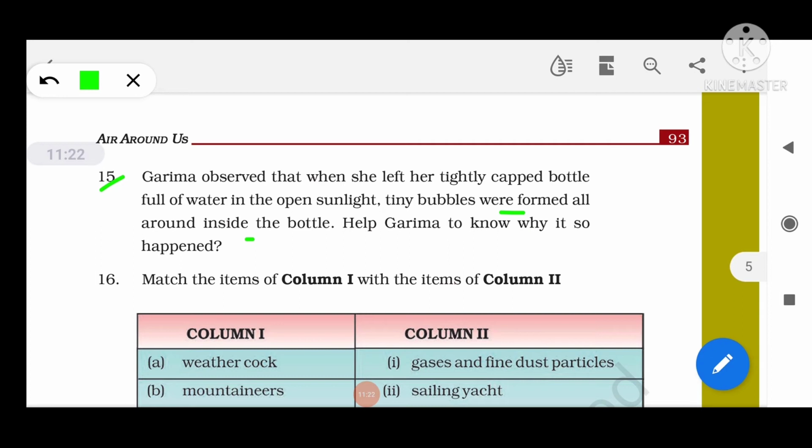Help Garima to know why this happened. When air is dissolved in water, it escapes in the form of tiny bubbles due to heat from the sunlight. So tiny bubbles were formed all around inside the bottle because of this.